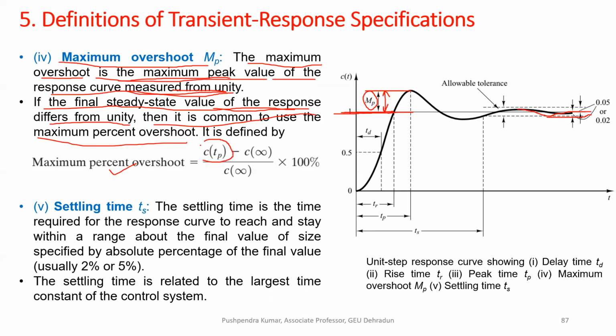Response at the peak time, the value of response at the peak time, whatever be the value of your system, maybe 1.5 or 1, whatever it is, because it is above the reference value, minus the response value at steady state, because at steady state time approaches infinity, divided by the system response at steady state, multiplied by 100. So you will get the percentage overshoot. You can calculate it like this.